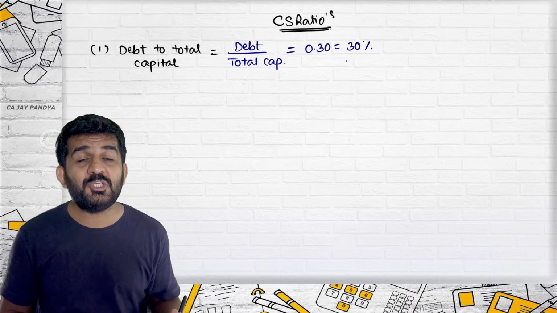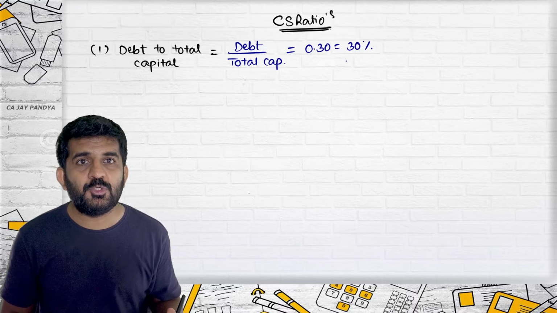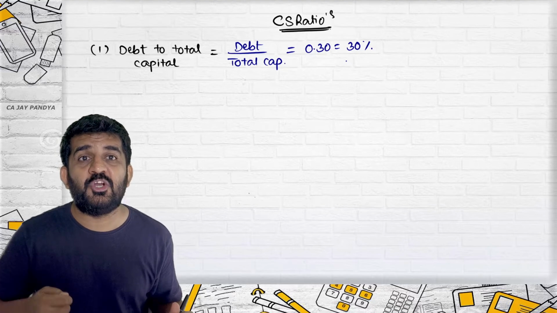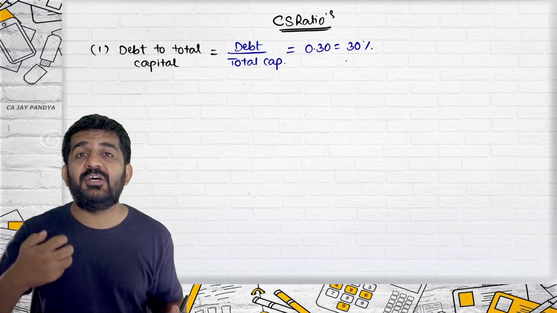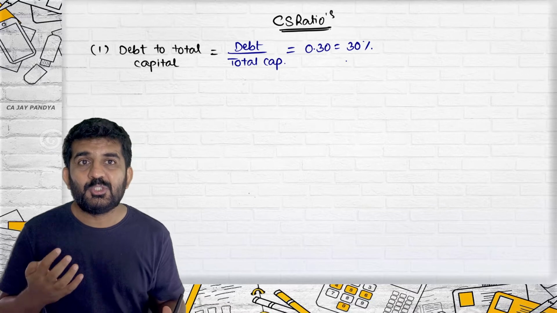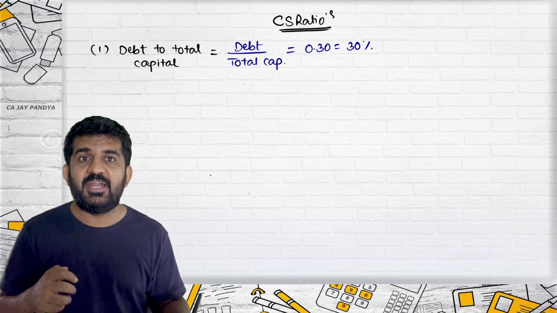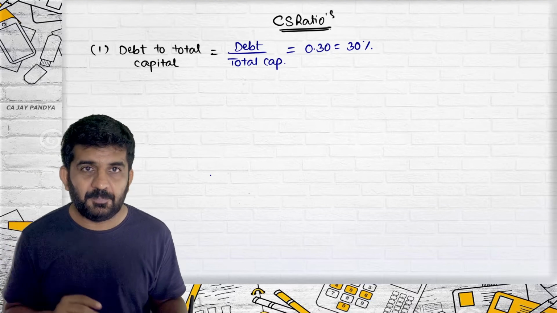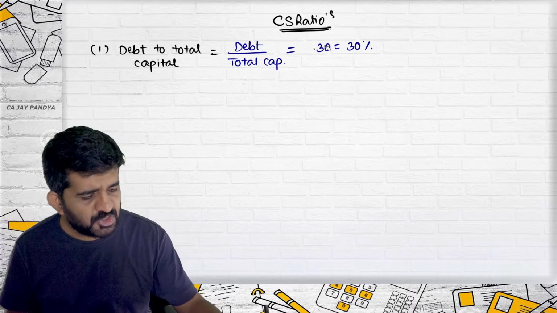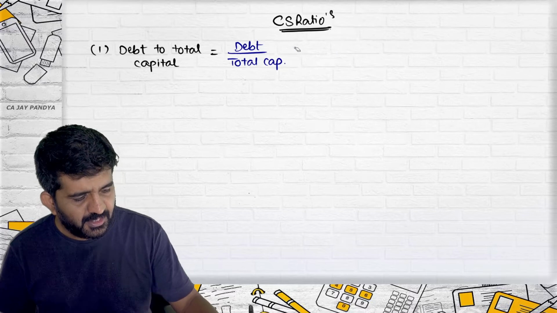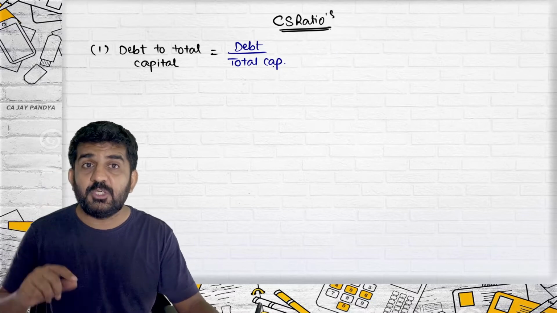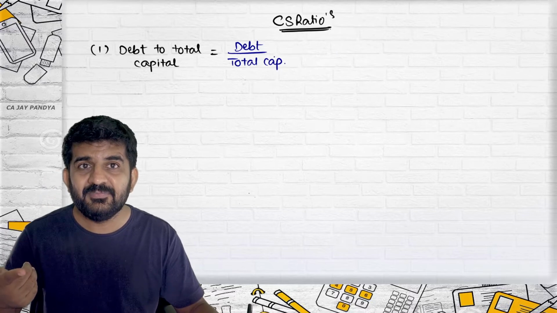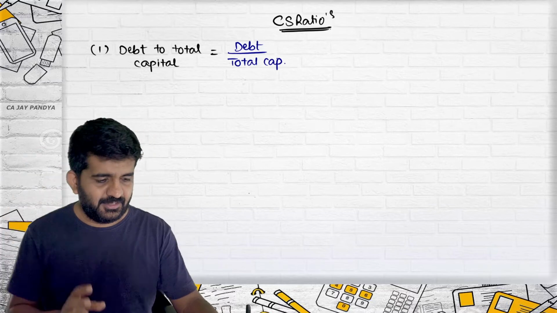Sir, how is this ratio helpful? We have understood that the higher the proportion of debt, the higher the risk for the company. So the higher this proportion of debt to total capital, the higher the risk of the company. It just shows how much proportion of total capital is debt. Total capital includes debt, so how much of the total is it? It is the debt proportion.